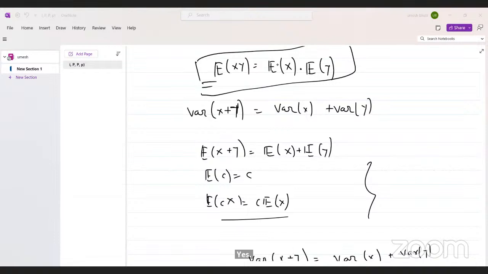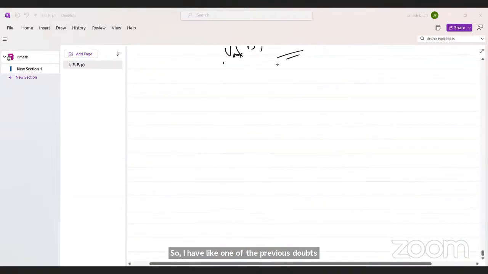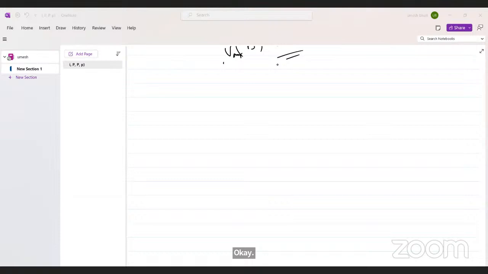So, I have one of the previous doubts. Before the quiz, in the review that Professor Usha ma'am took, there was a topic of probability trees. Due to time constraints, it was not explained in detail. Could you please explain the topic?